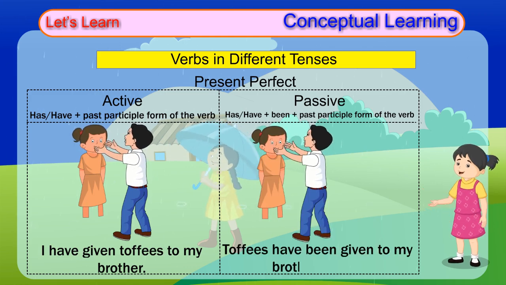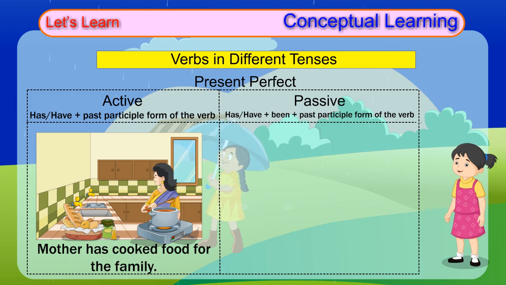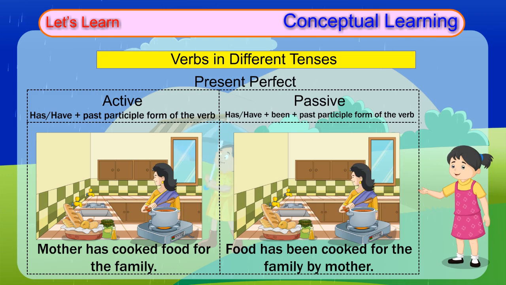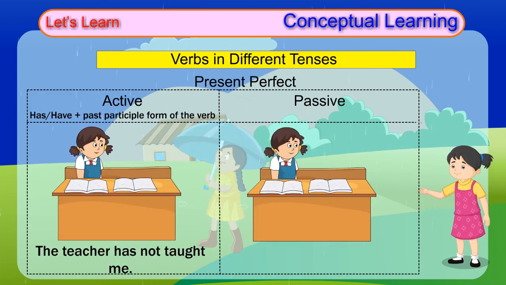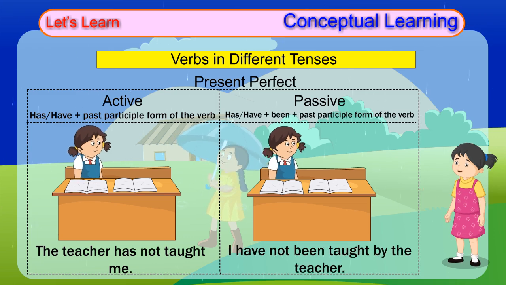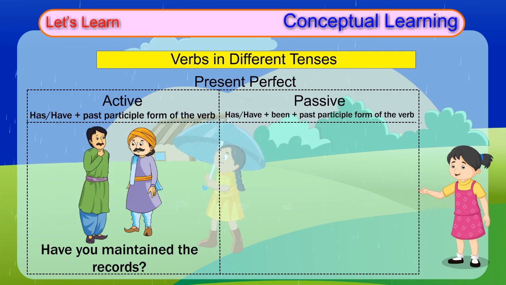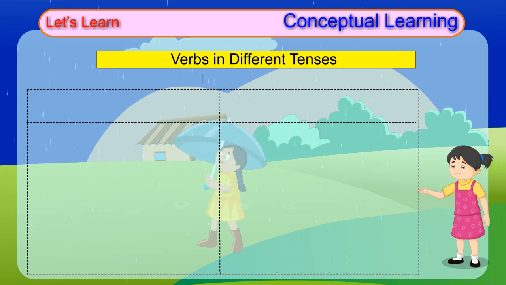Toffees have been given to my brother by me. Mother has cooked food for the family. Food has been cooked for the family by mother. The teacher has not taught me. I have not been taught by the teacher. Have you maintained the records? Have the records been maintained by you?